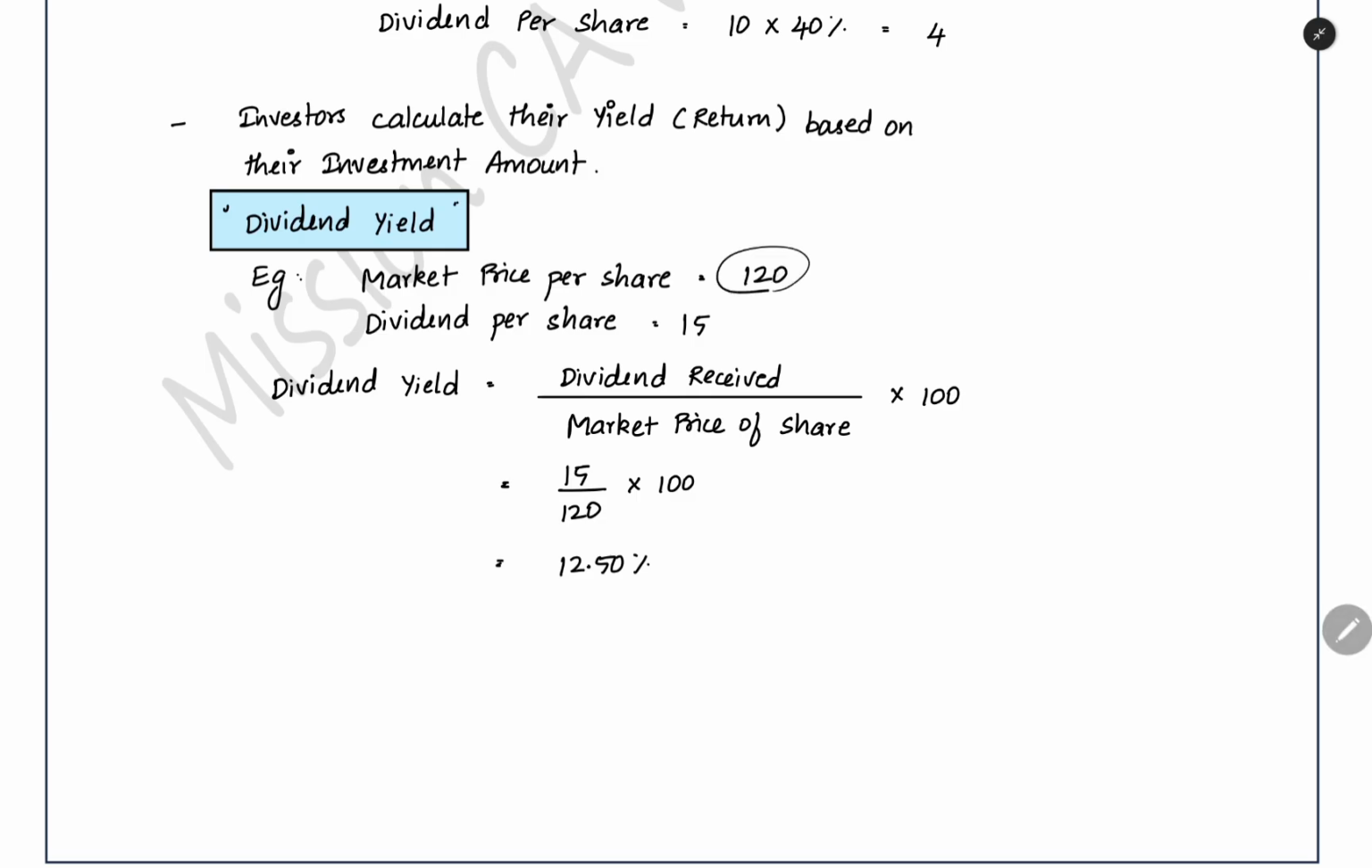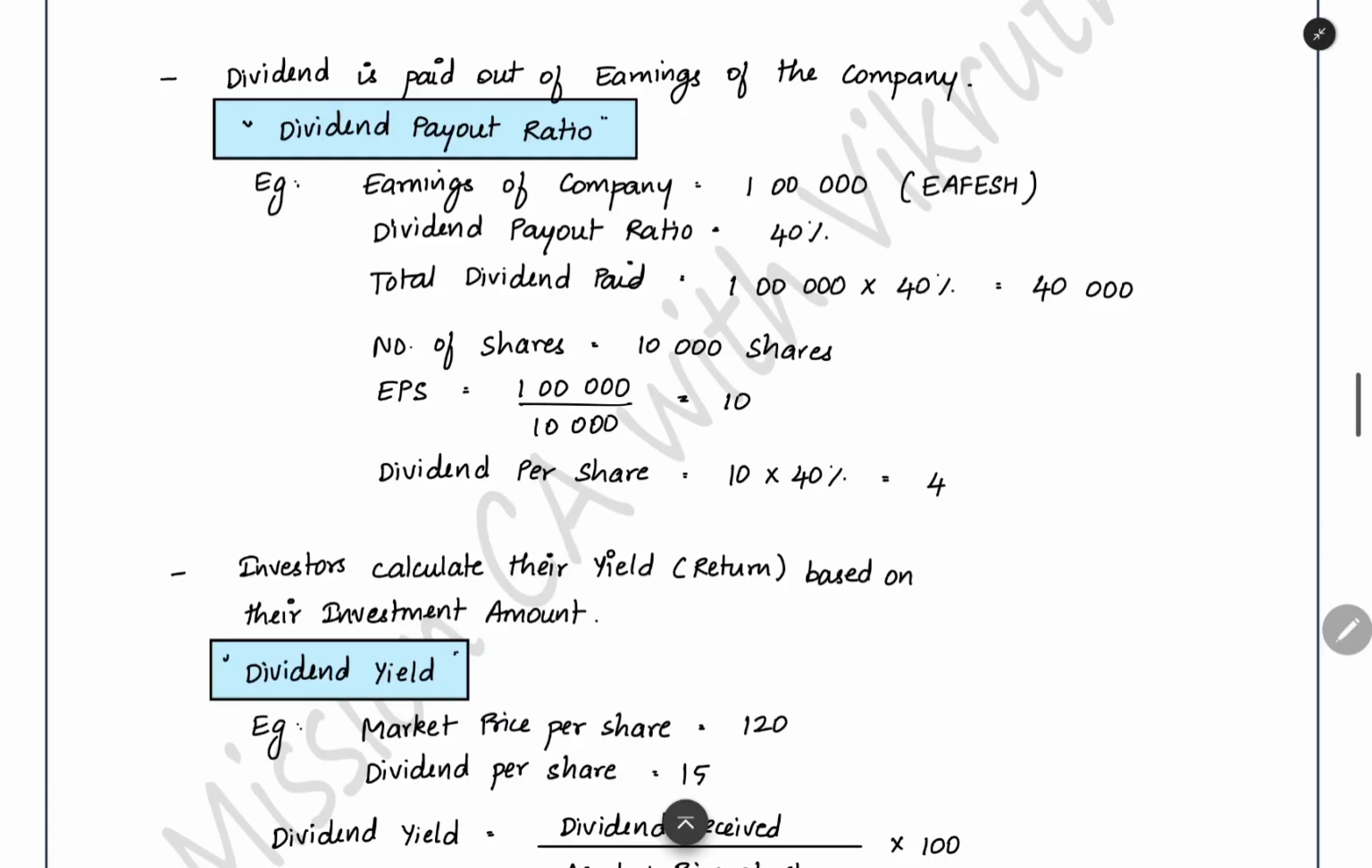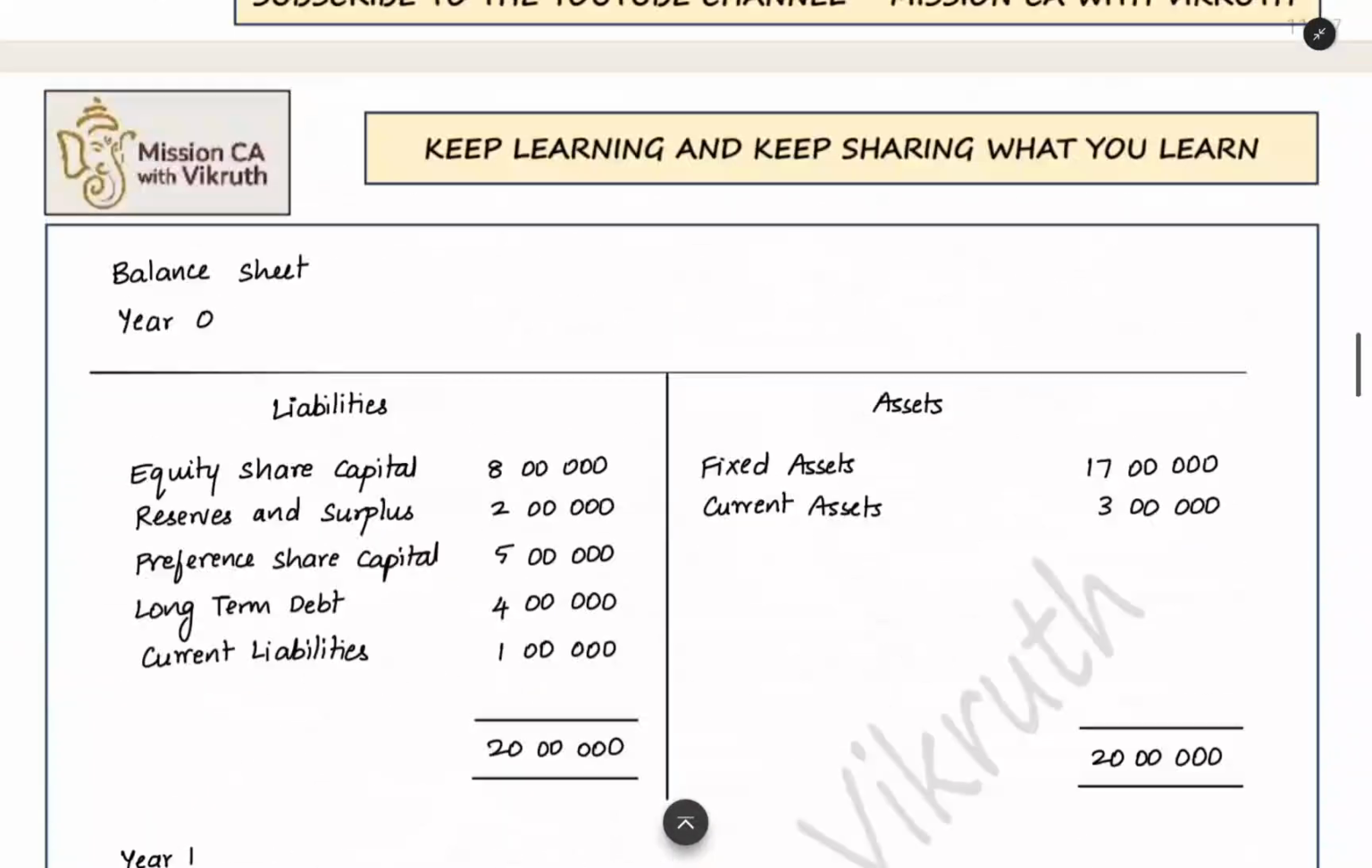For example, if he purchased the share for 120 rupees and at the end of 1 year he got a dividend of 15 rupees, he will see how much dividend he got on the actual amount he invested. That percentage will be called the dividend yield. So you have to see the formula to calculate the proper dividend and in which value you have to apply that percentage. So that's all about the dividend.